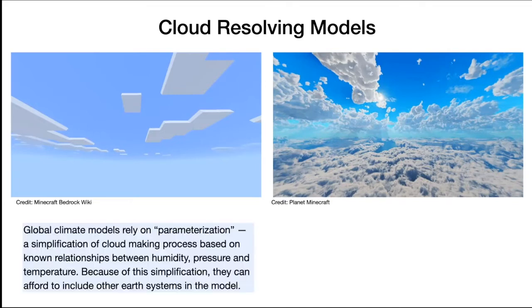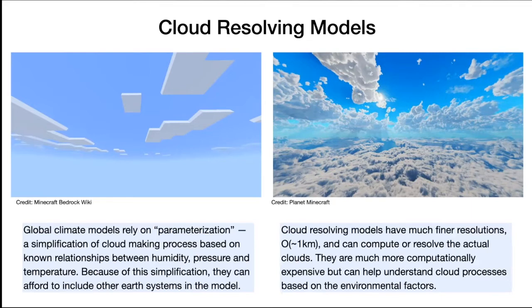Global climate models so far see the clouds like this, like boxes of clouds. They compute the clouds using a simplification method called parameterization, where they assume a relationship between the humidity, pressure, and temperature and the cloud amount. Because of this simplification, global climate models can afford to include other Earth systems in the model. But because clouds are important, we have another type of model called a cloud resolving model that has much finer resolution and can compute, or resolve, the clouds.